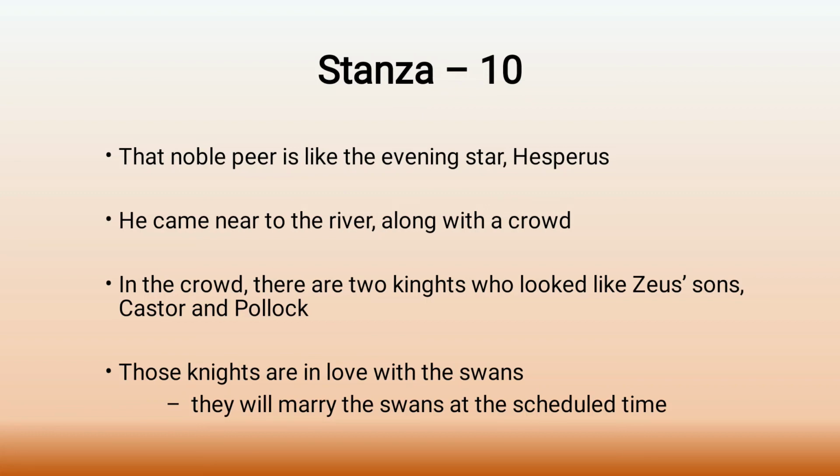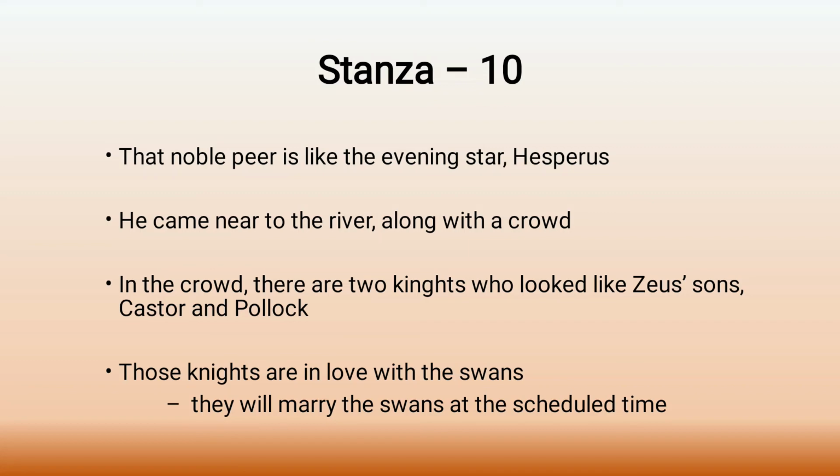In the mythology, Zeus' sons, Castor and Pollux, later became stars in the Gemini constellation. And so these knights look like the sons of Zeus. That is what is mentioned in the poem.